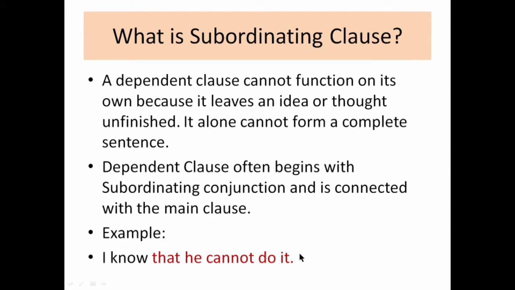So both sentences get connected with each other with the help of a conjunction, that is, a subordinating conjunction, that is "that". Since "that" helps the subordinating clause to get connected with the main clause, it is termed a subordinating conjunction. And here you can see that "I know" gives the complete sense, but "he cannot do it" gives incomplete sense. Therefore, by the meaning, we can say that "I know" is a principal clause and "he cannot do it" is a subordinating clause, as it does not give complete sense. It has to depend on the main clause to get its complete meaning.